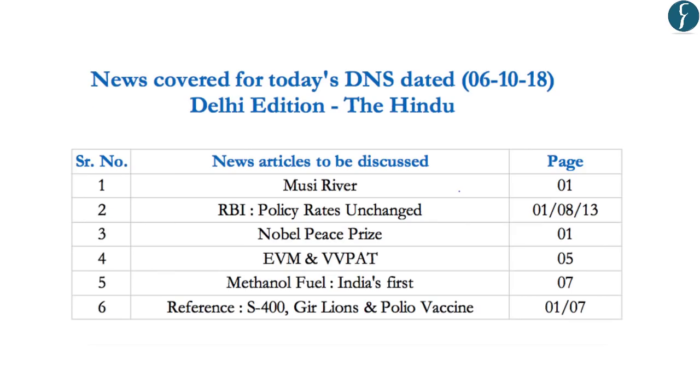Today we will discuss the articles displayed on the screen from The Hindu newspaper dated 6th October 2018 of the Delhi edition. And the timestamping for the same has been provided in the description box below. So let us start our discussion for the day.